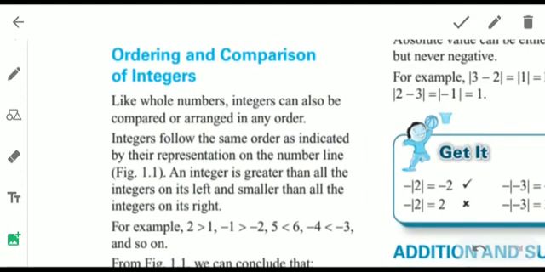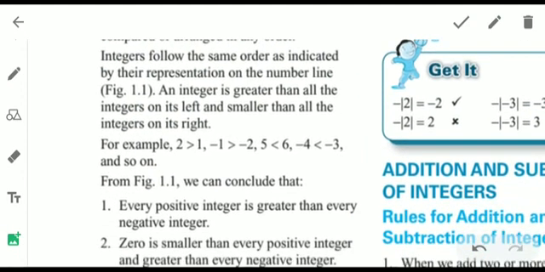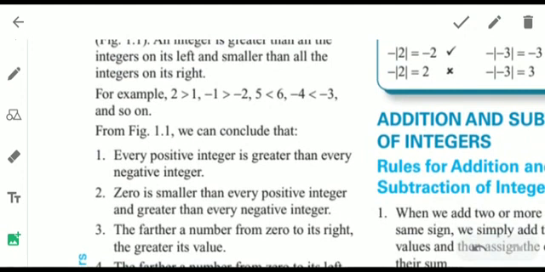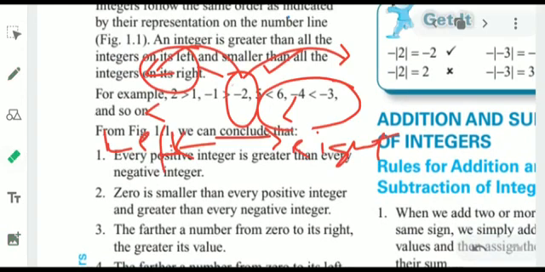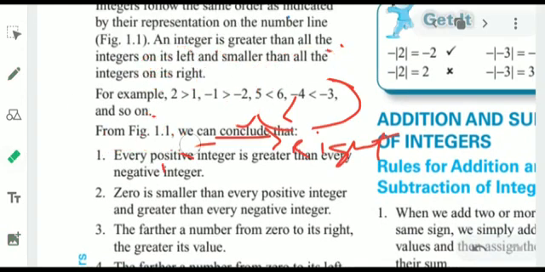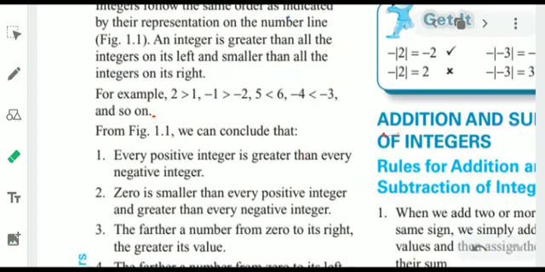Some rules are given, some examples are given. Let us erase first and then we read it. For example, 2 and 1. 2 is always written on the right side of 1, so 2 is always greater than 1. As minus 1 is written on the right side of minus 2, so minus 1 is greater than minus 2, as in all examples you can say. So some rules are given.